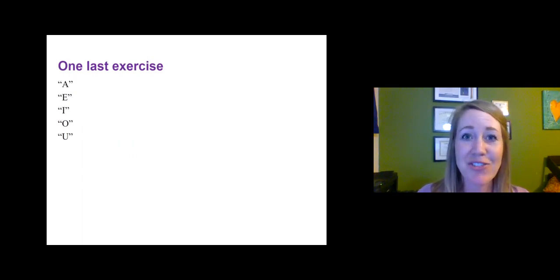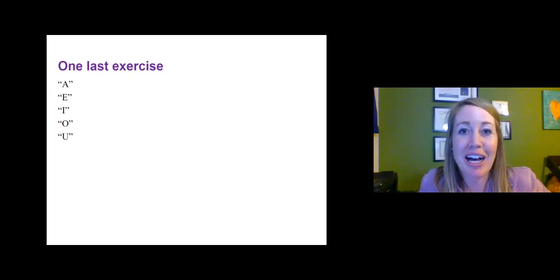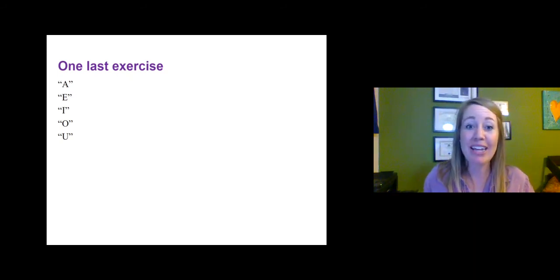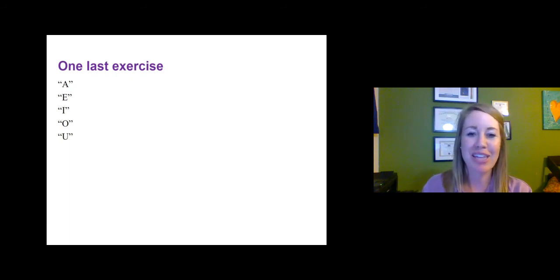One last exercise for you, if you've got the time. I'd like you to write down these vowels in IPA. When I ask what the vowels in English are in writing, the typical vowels are A, E, I, O, U. These are not phonemes. These are the writing vowels. And sometimes we get Y as well. I didn't include that on here.